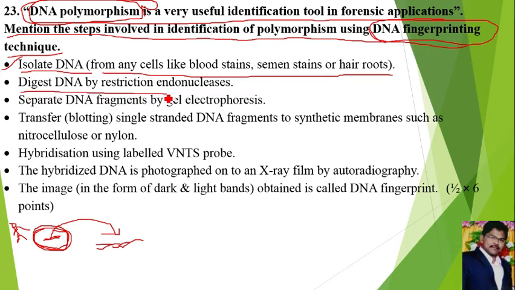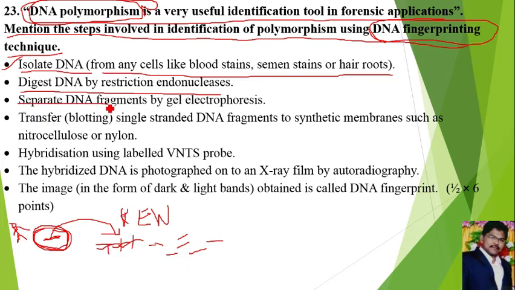Then digest DNA by restriction endonucleases. After that, we have to cut this DNA into different pieces by using restriction endonucleases. Restriction endonucleases are enzymes that can cut the DNA at particular sites. Then after the second step, we get a lot of fragments of DNA.